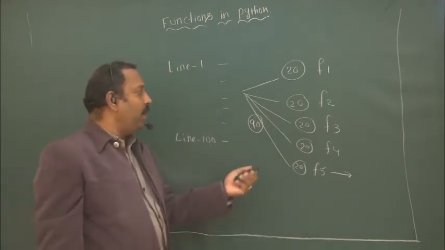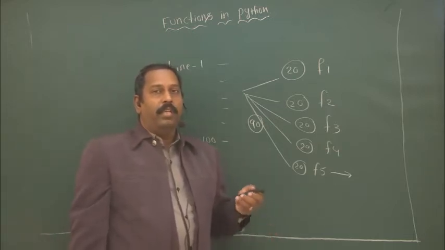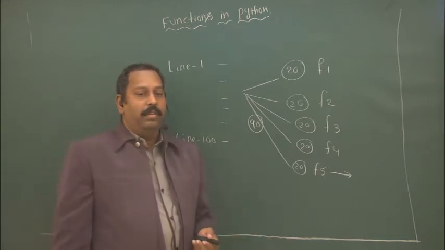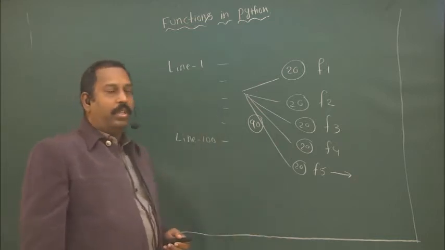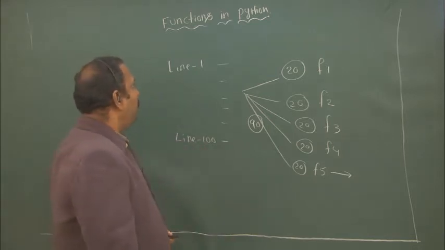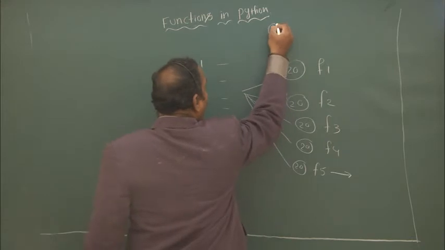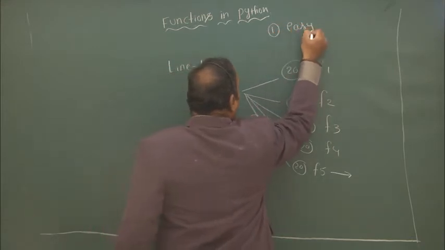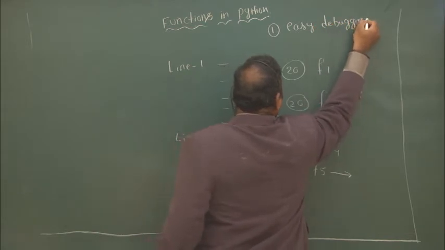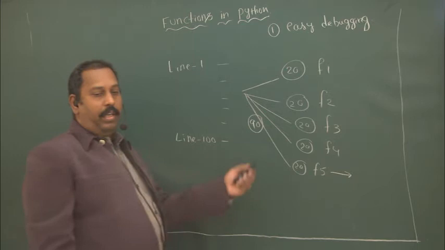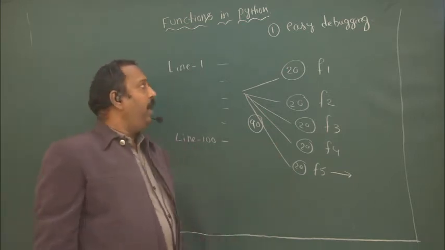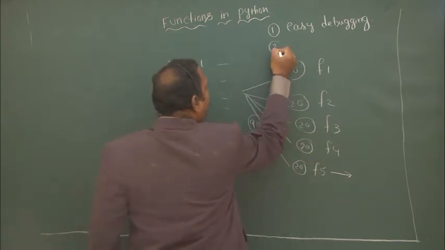So what is the advantage here? Debugging is easy. That means we can check the errors easily. So the first point is that we use functions for easy debugging, and the performance of the program is also increased.